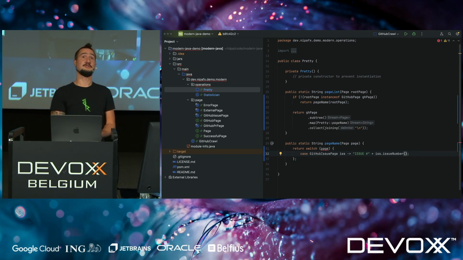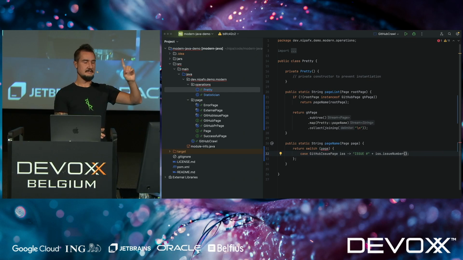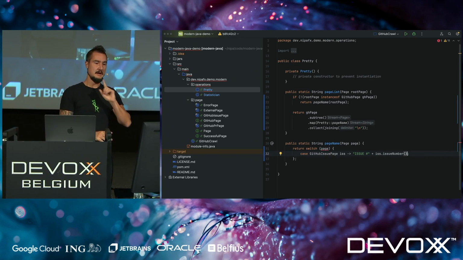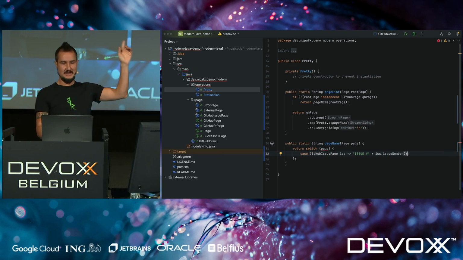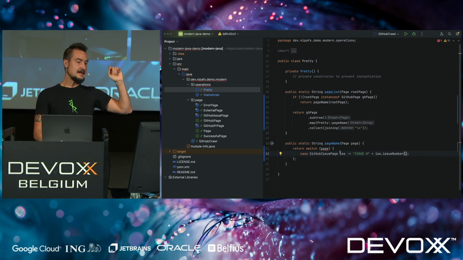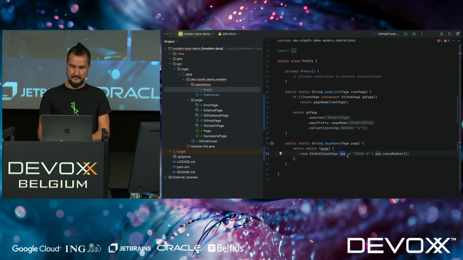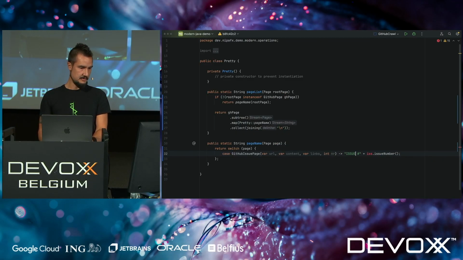And if you've been in other talks, you know where I'm getting at. Any idea? Somebody said yield. No, we don't need a yield here. Just GitHub issue page was a record, just saying. Destructuring, exactly. So we can use this reference and then take stuff here. But what we can also do, we can say, no. Let me just get the stuff right away. So I have here the URL and the content and the links, and here I have the number. And on the right-hand side, I only want to use the number.